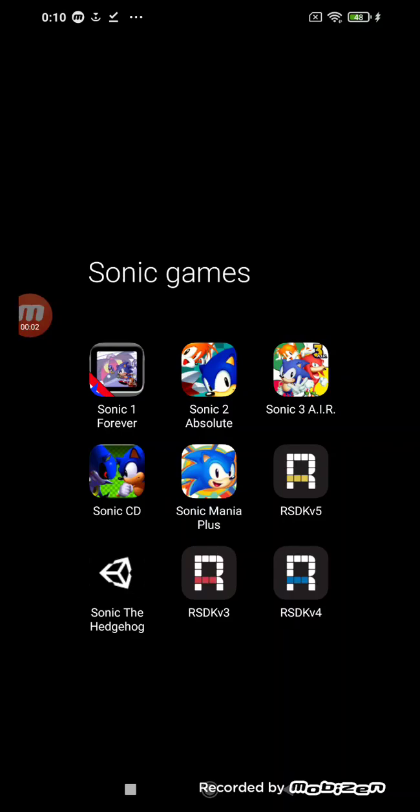Hello guys, today I'm gonna show you how to install Sonic CD Restore for Android, both open game world that you can play mod like this.